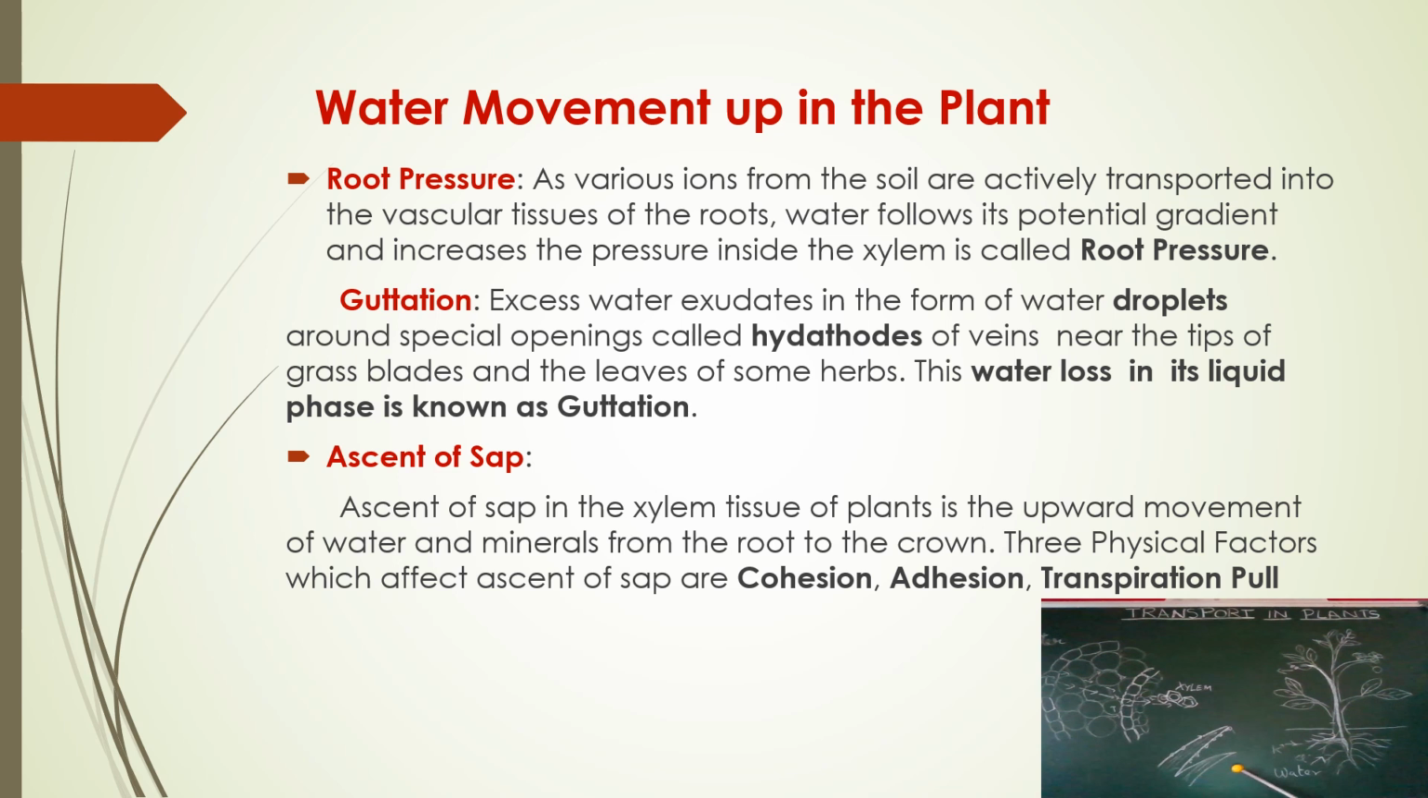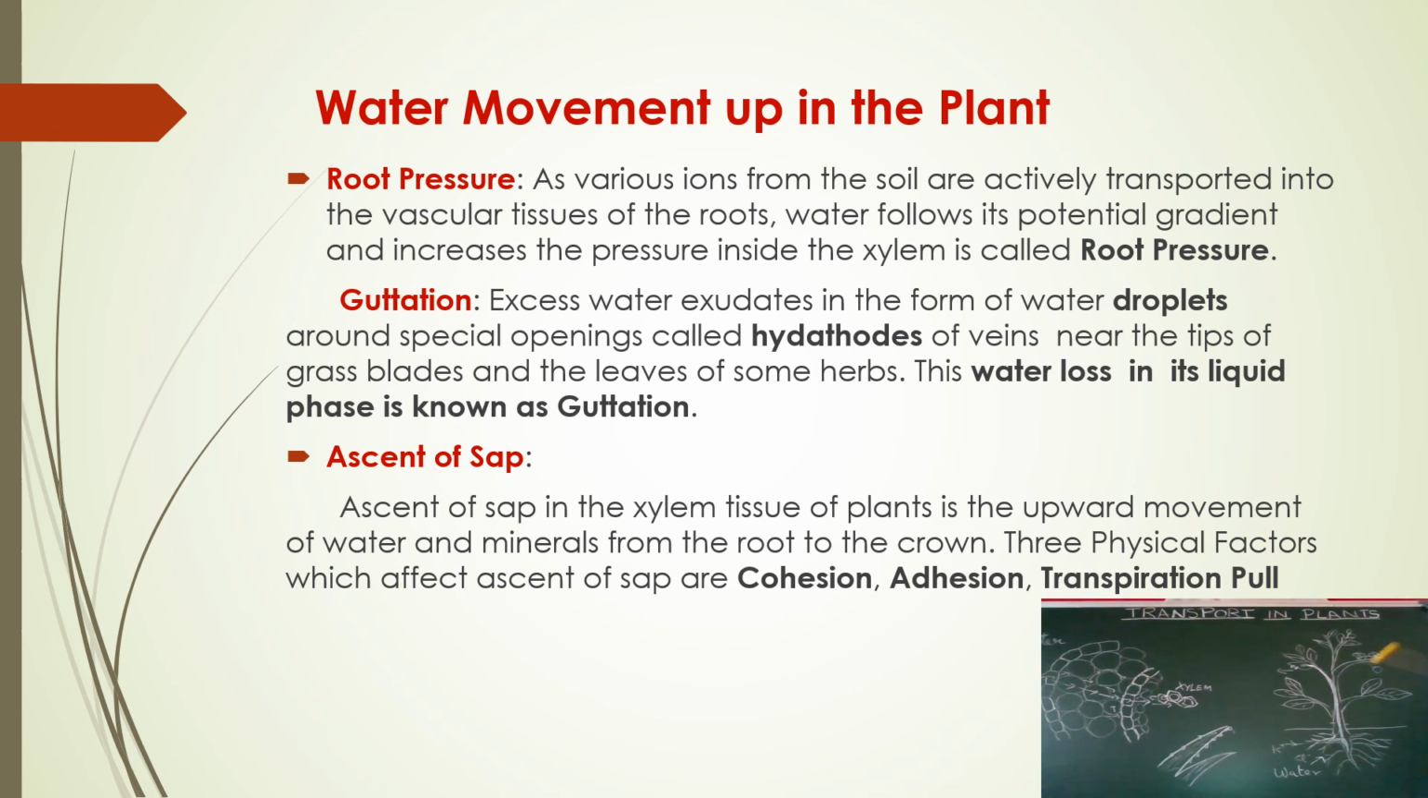Now let us come to the topic of how water is transported up, that is, the upward movement of water. The upward movement of water is nothing but the ascent of sap. Ascent of sap in the xylem tissue of plants is the upward movement of water and minerals from the root to the crown. Crown means the end of the leaf, the tip of the plant. The upward movement of water through the xylem from the root to the crown is the ascent of sap.